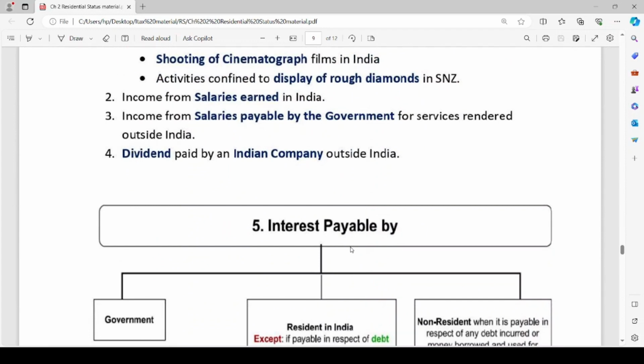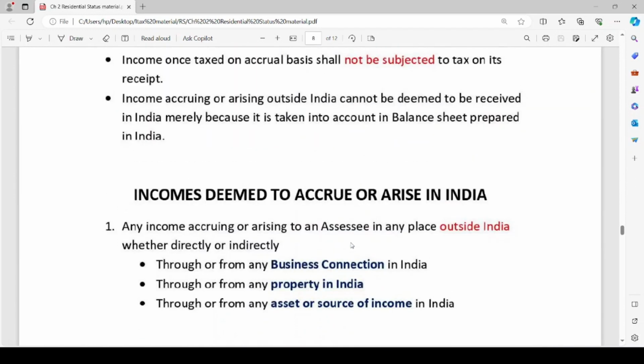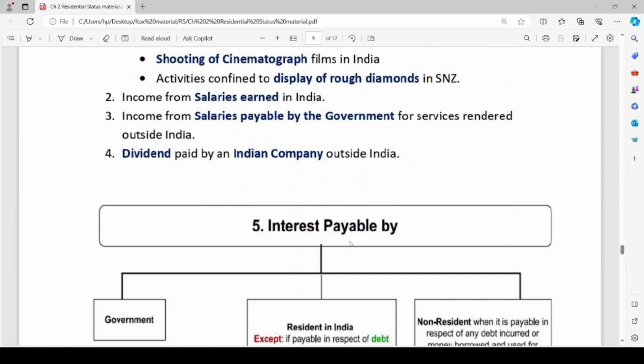Coming to our next point, that is income from salaries earned in India. A person has rendered services in India and has earned salary for that. It is deemed to accrue or arise in India. Similarly, income from salaries payable by the government for services rendered outside India. Here, the central government of India is paying an Indian citizen for the services he has rendered outside India. Still, such income is considered to be accrued or arisen in India.